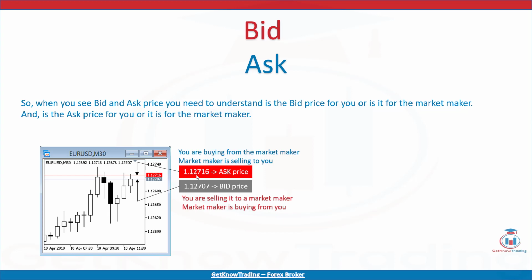Below you have an image where you can see that when you buy at ask price, at the same time that means market maker is selling to you. And when you sell at bid price, at the same time that means the market maker is buying from you. You always end up with a bad price, which is the cost you pay. This will be explained further in this lesson.